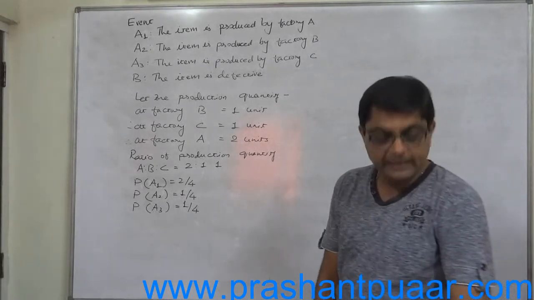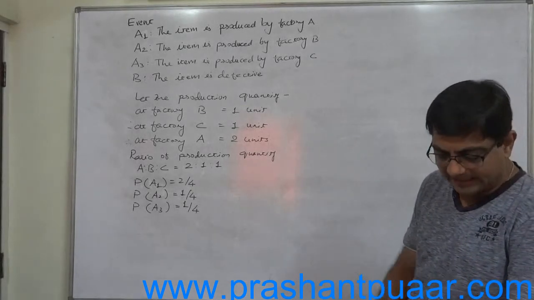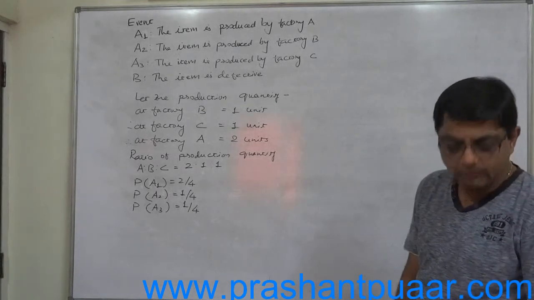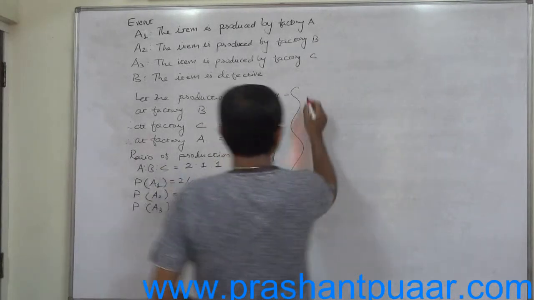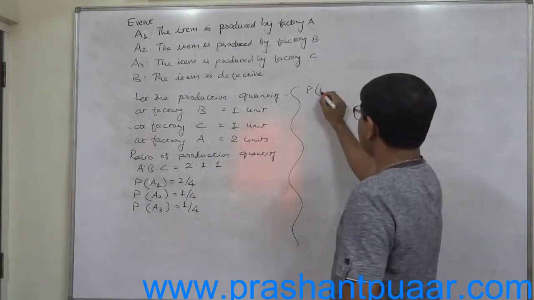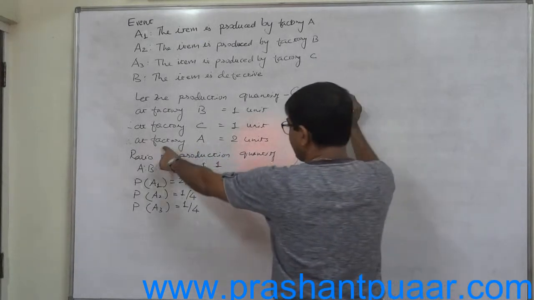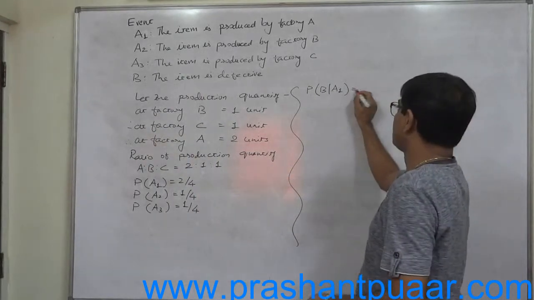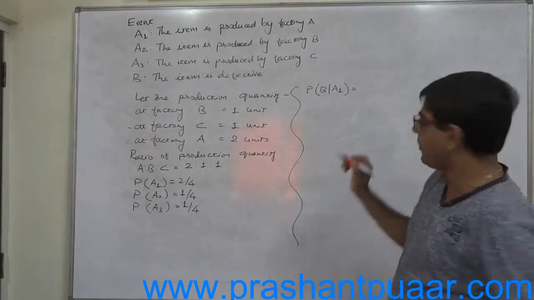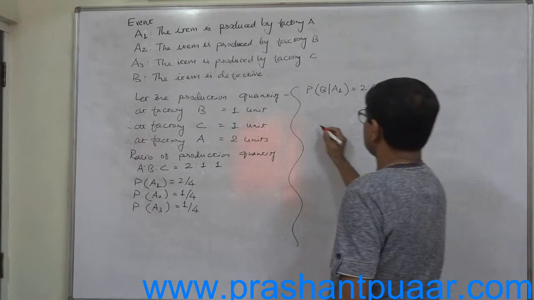Assume that 2% of the items produced by each of the factories A and B are defective. That means P of B given A1 is 2%, that means 0.02.